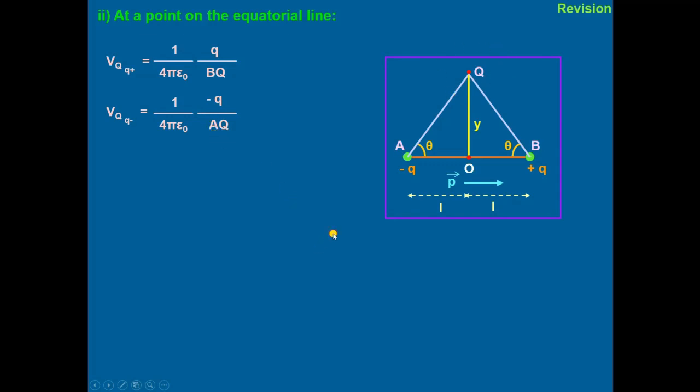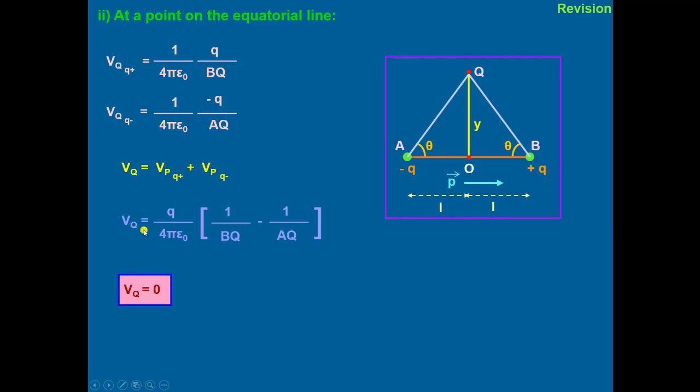Then the total potential will be the summation of these two values, because of the potential of the charge negative Q and positive Q at A and B. That gives the value V equals Q upon 4 pi epsilon naught times 1 upon BQ minus 1 upon AQ.